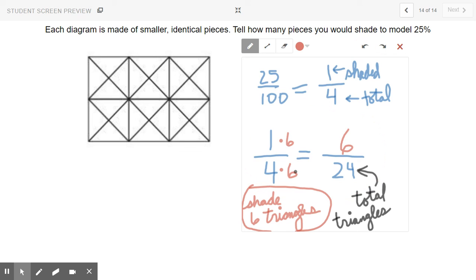So I filled this out. 4 times 6 makes 24. 1 times 6 makes 6. That means for every 24 triangles, 6 will be shaded. So in the picture, if I shade 6 of them, that's me modeling 25% shaded.